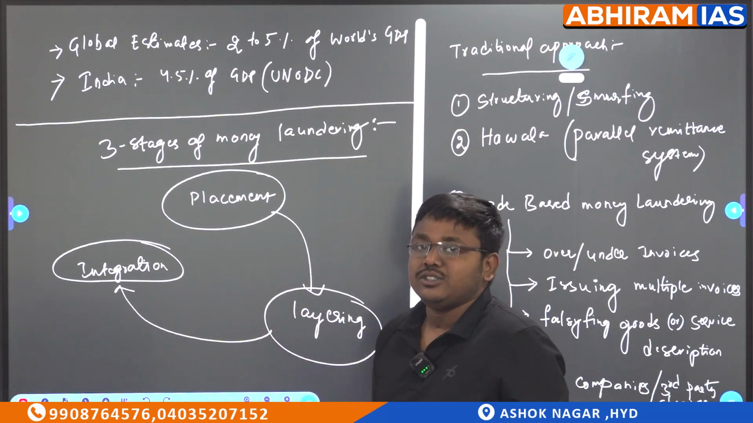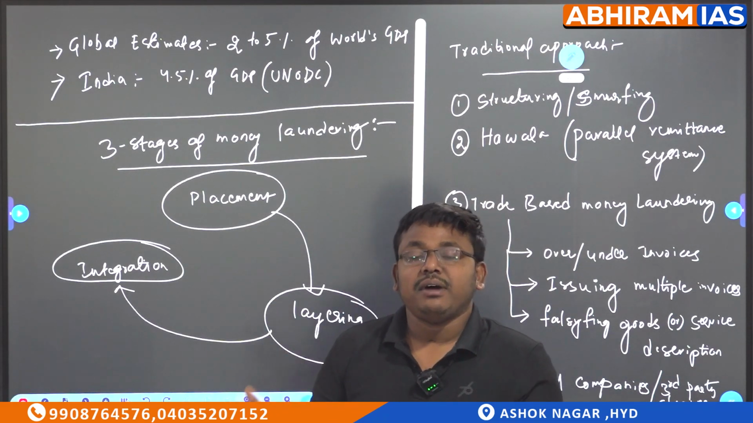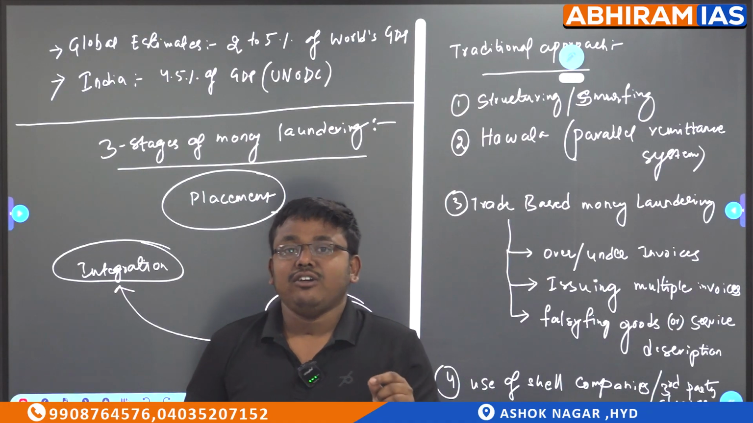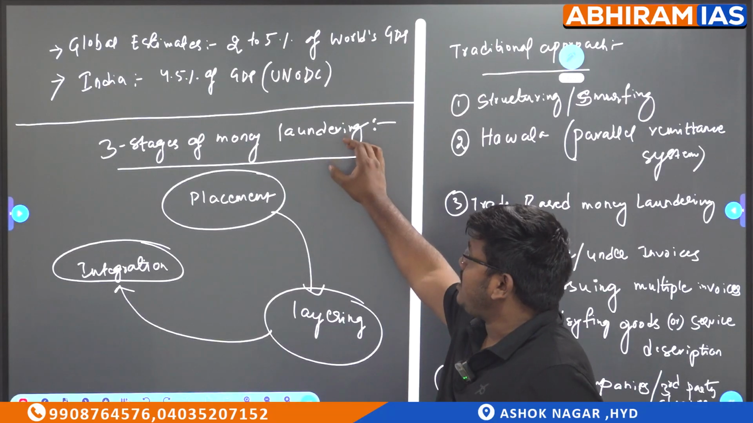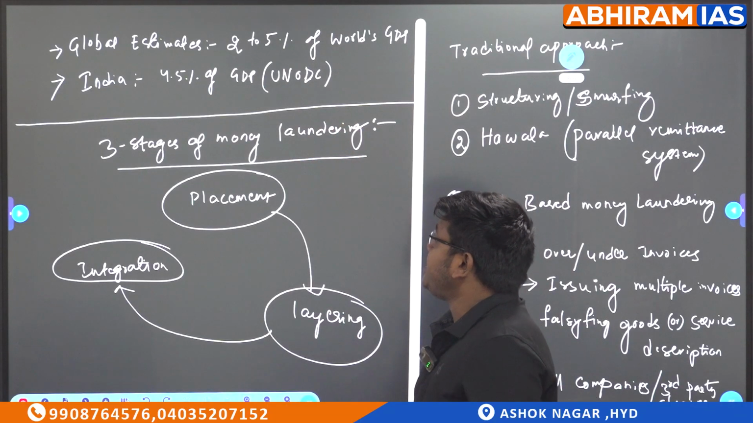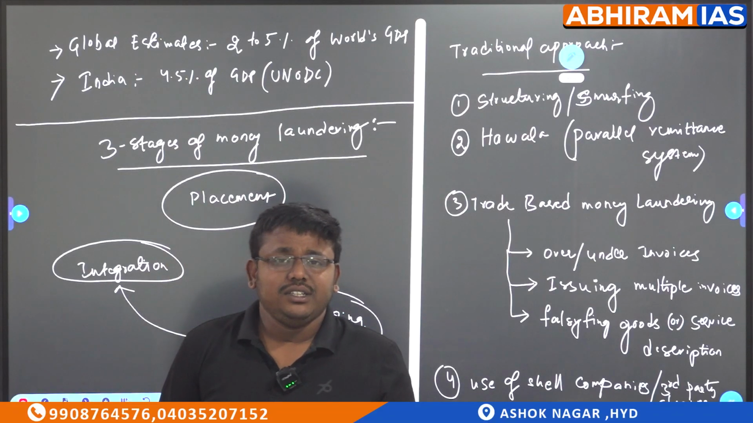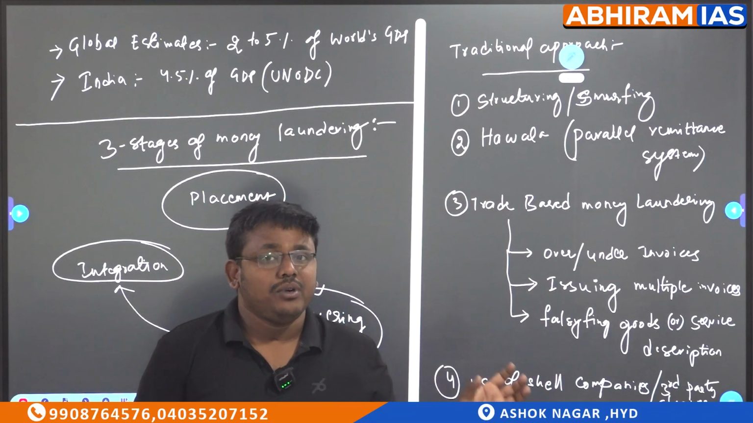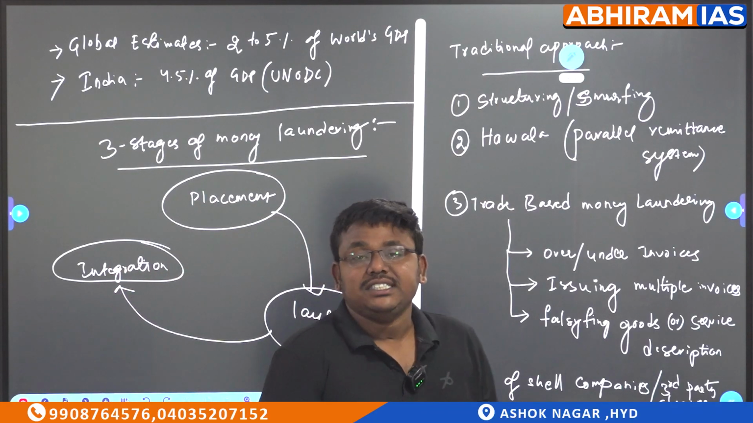Second is India's. India has almost 4.5% of GDP. The money laundering that happens in India is estimated at 4.5% of India's GDP. This report was given by the United Nations Office on Drugs and Crime. It is a UN related organization that has given a report saying that India's money laundering value is 4.5% of its GDP.